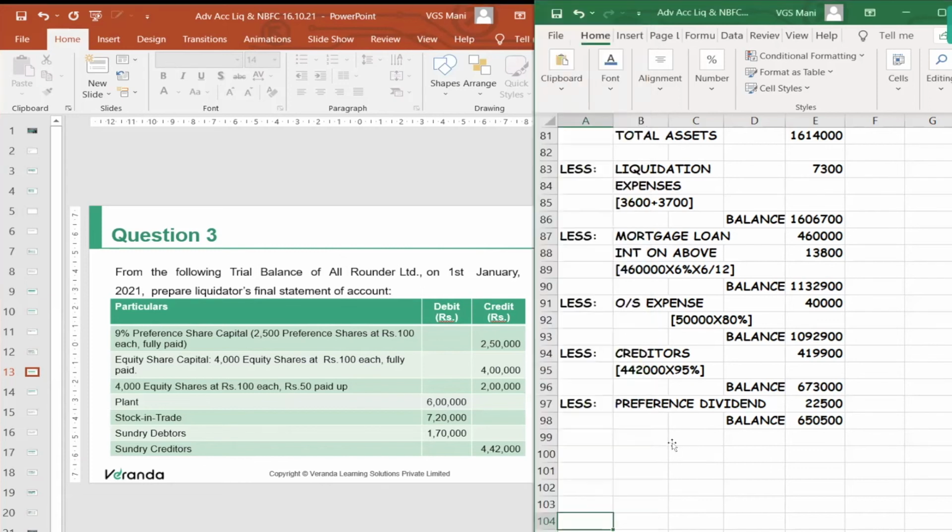So what you can do is, in addition to that, you need to pay liquidator remuneration also. Minimum 20,000, that is a condition. So imagine you are going to collect a notional call on those 4,000 shares, the remaining 50 rupees.